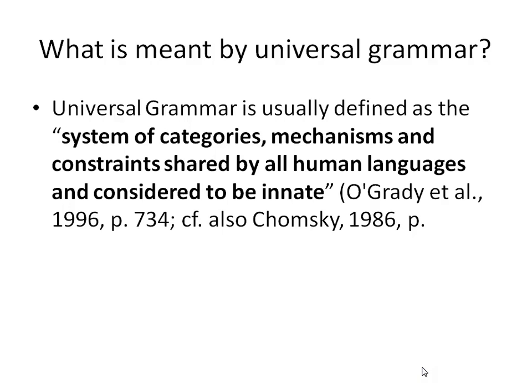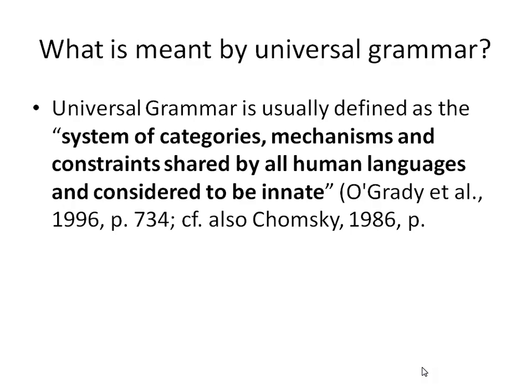Constraints means principles and characteristics shared by all human languages and considered to be innate. That is the idea of universal. Universal means universal truth. What is a definite example of universal truth? The sun rises in the west and sets in the east, isn't it?